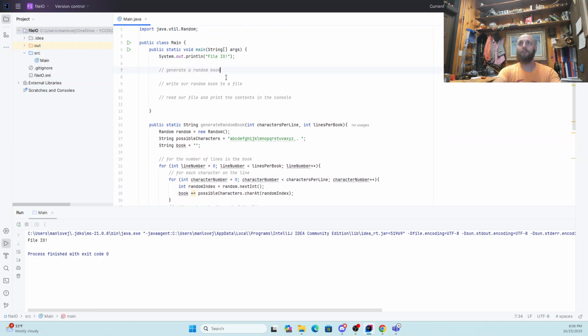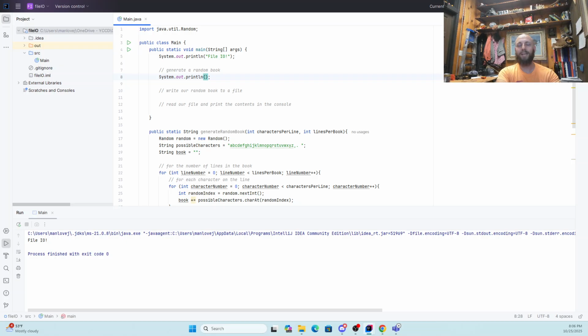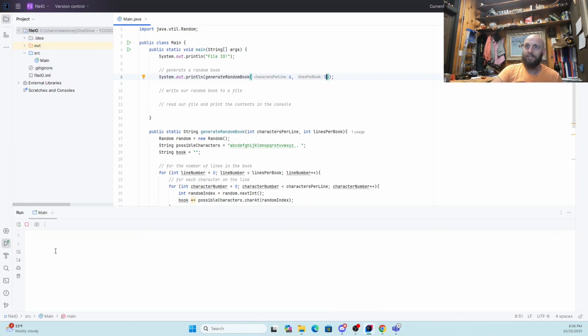So let's check and see if that works. Let's do a system out. Cool shortcut, if you type S out, you can just tab complete to this. The thing I want to print is going to be a book, but I need to get that by doing generate random book. Then I need to tell it how many characters and lines. So I'm going to have it generate with something I can count: 6 characters and 5 lines. And then we're printing it out. This is not what we want to do ultimately, but this is kind of a thing.